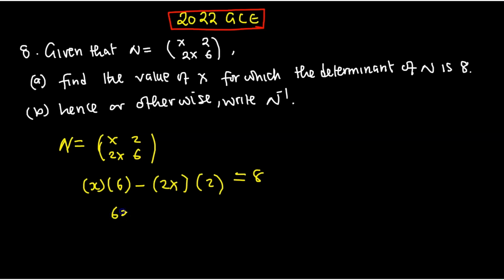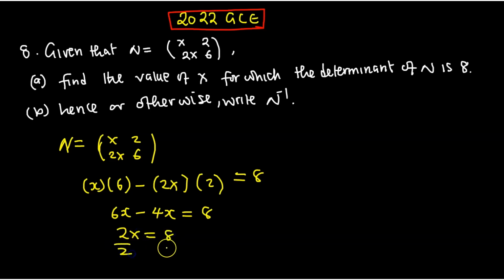This is 6x minus 2 multiplied by that one is going to give us 4x, equal to 8. Like this. Okay? I guess we've multiplied the right way. So 8x, that is 6x, 4x. Okay? So now if you are to subtract here, it's going to give us 2x equal to what?